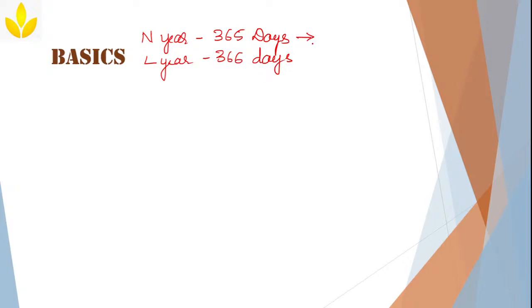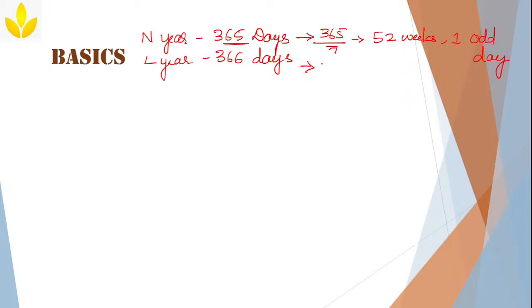Now this is about days. Next, in these 365 days, how many weeks are there in a year? Week means, if I take 7 days together, then we call it a week. So if I want to find out in 1 year how many weeks are there, what you have to do? You just have to divide 365 by 7. You will get 52, that means 52 weeks are there. And what is the remainder? There will be one remainder. This one extra day we call an odd day.